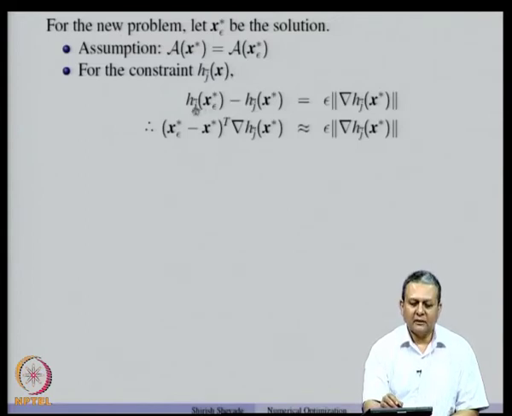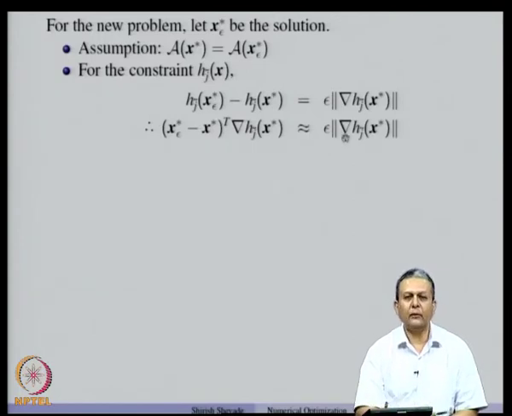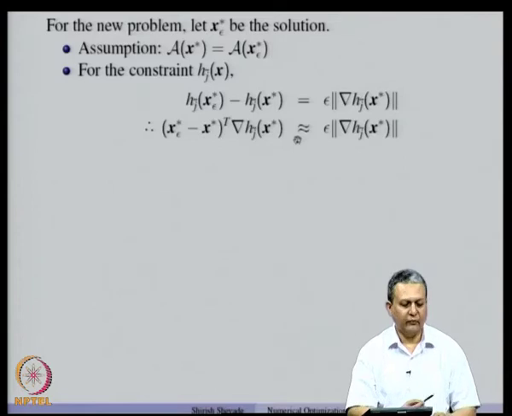So, what we get is h j tilde x star epsilon is equal to h j tilde x star plus x star epsilon minus x star transpose gradient h j tilde x star. So, this quantity on the left side is nothing but x star epsilon minus x star transpose gradient h j tilde x star, and that is approximately equal to the quantity on the right side. Note that we are talking about the first order approximation, that is why this approximation sign is there.